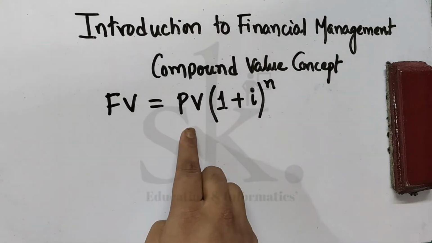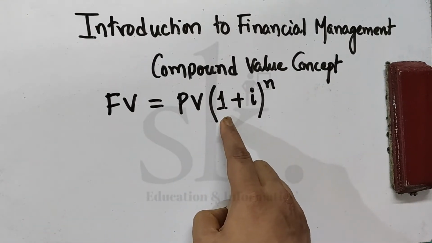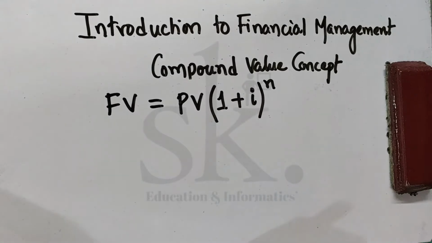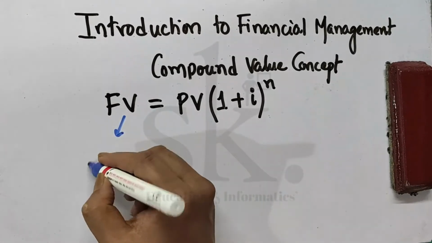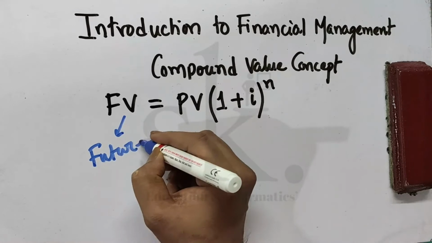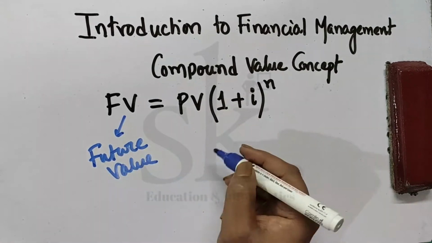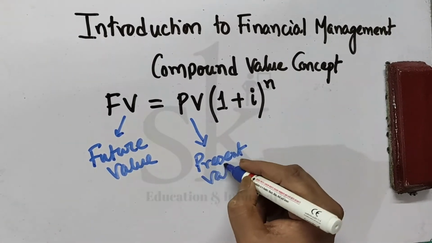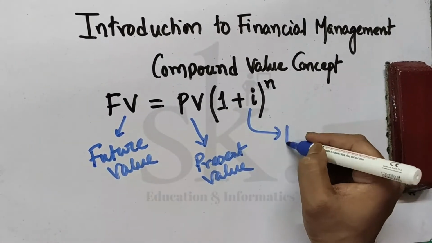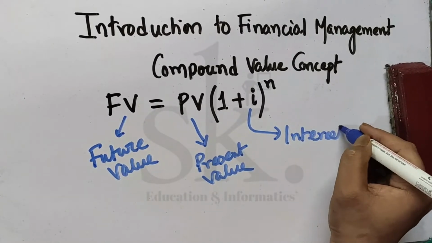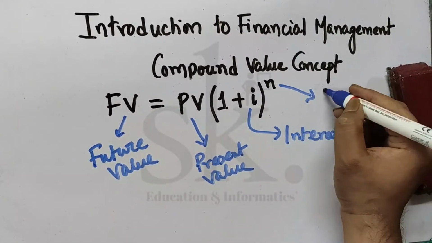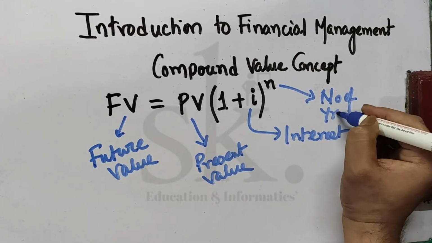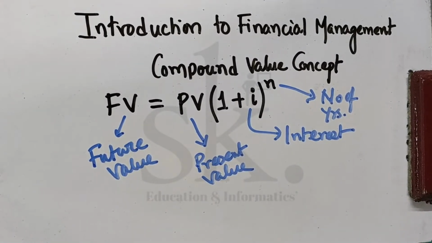Future value is equal to present value, first bracket, 1 plus I. So what does it mean? FV means future value, this we know. PV means present value. What is I? The interest. And what is N? The number of years, the number of years for maturity. So this is the concept. The future value is equal to present value into 1 plus I to the power n.